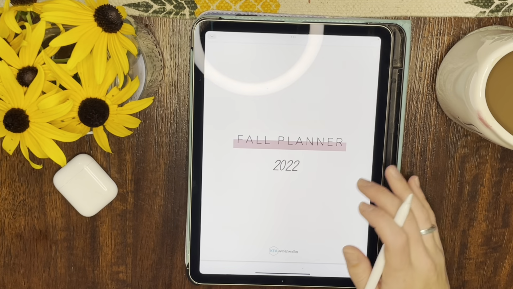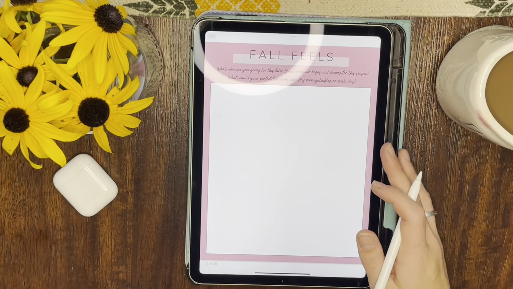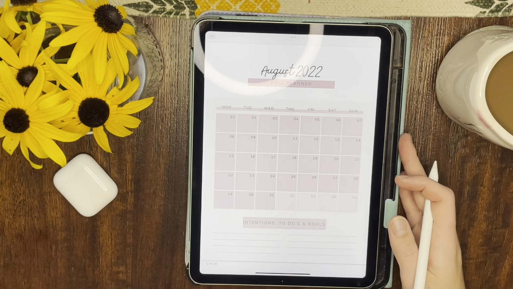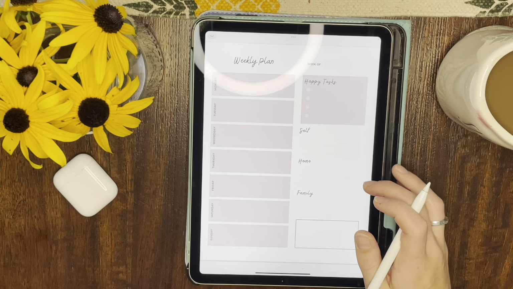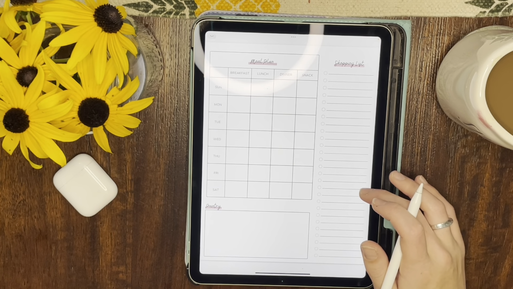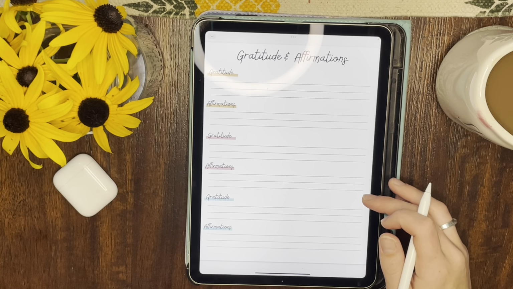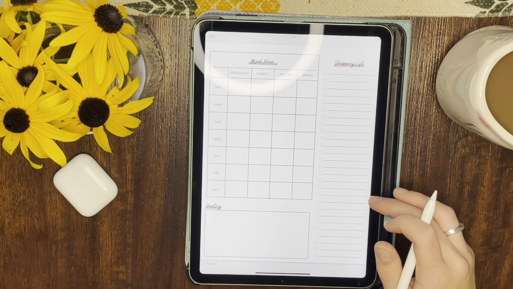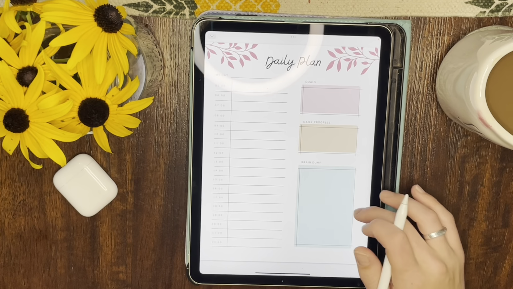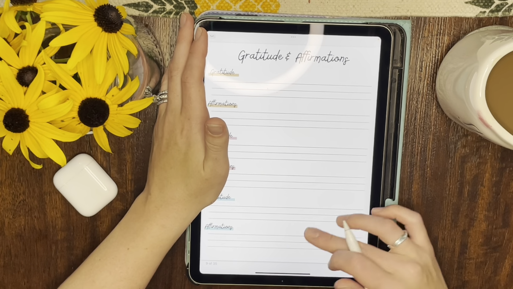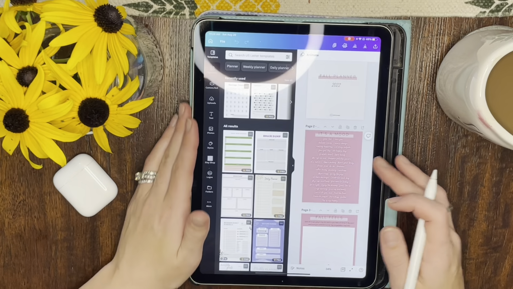So I'm going to be showing it to you in the GoodNotes app today, and I'm going to show you also how I made it in the Canva application. I will also include PNGs for all of these different templates in case you want to add them in a different note-taking app like OneNote. Other than that, I'm going to be showing it to you in the GoodNotes app today. So let's show you how I made it first so you can get the behind the scenes.